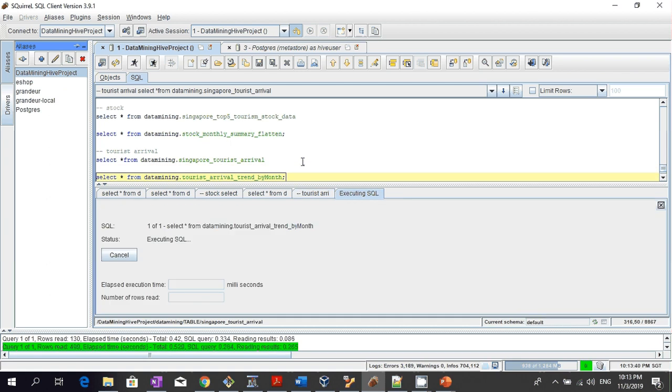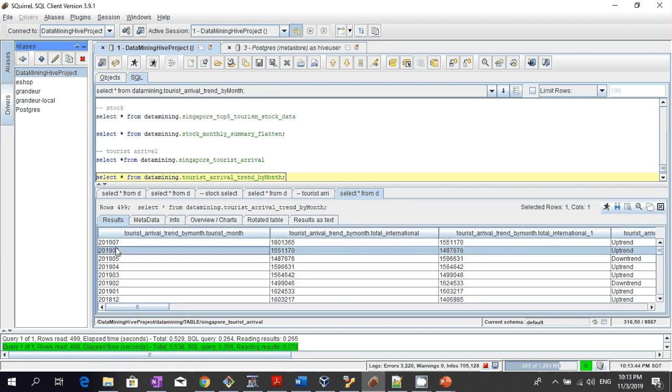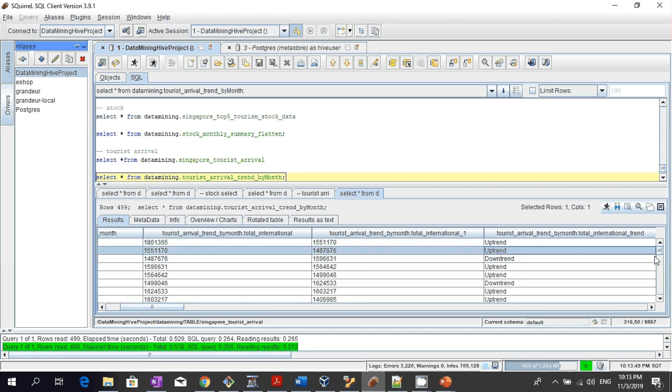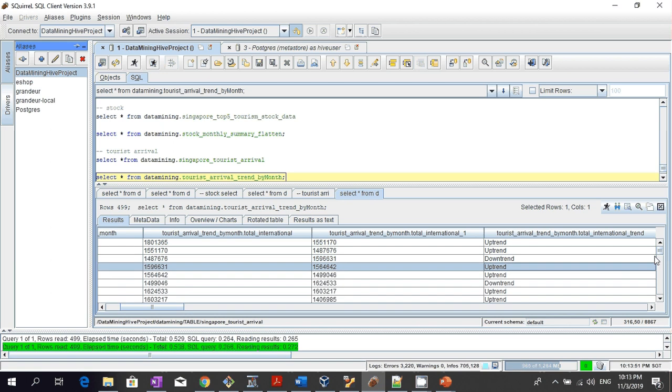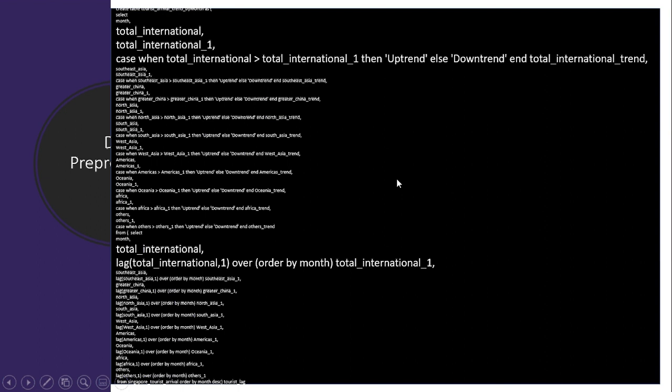The data that we are seeking to produce is something like this. For every month, we tell whether the tourist arrival has been on an uptrend or downtrend compared to the previous month. So how do we do that? We are using a window function again, in this case a window function called lag.